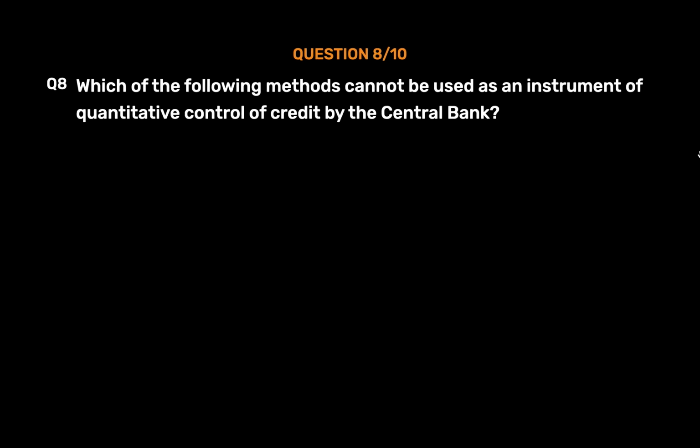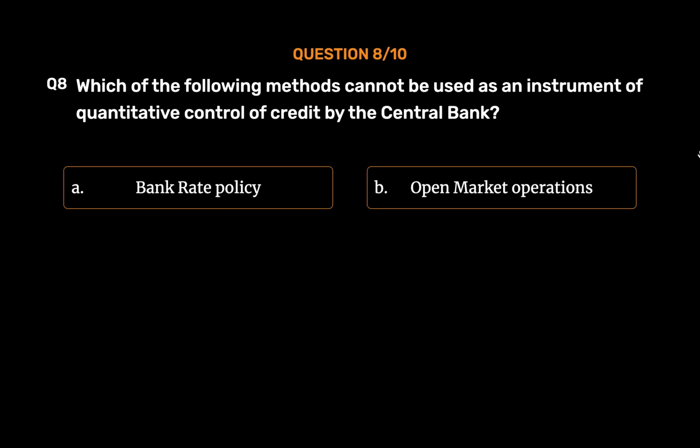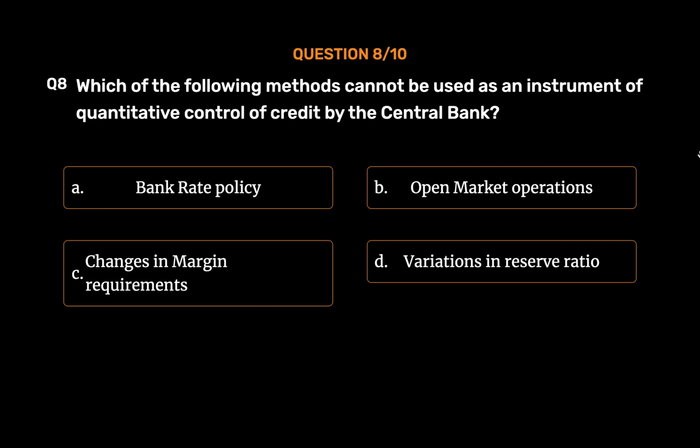Question number 8. Which of the following methods cannot be used as an instrument of quantitative control of credit by the central bank? Option A. Bank rate policy. Option B. Open market operations. Option C. Changes in margin requirements. Option D. Variations in reserve ratio. The correct answer is Option C.